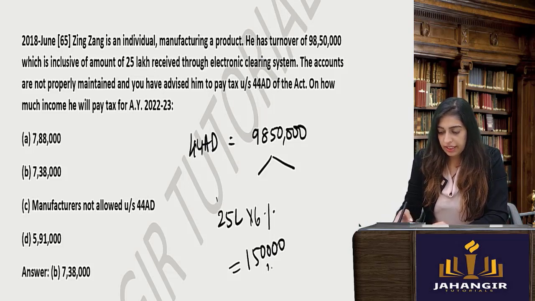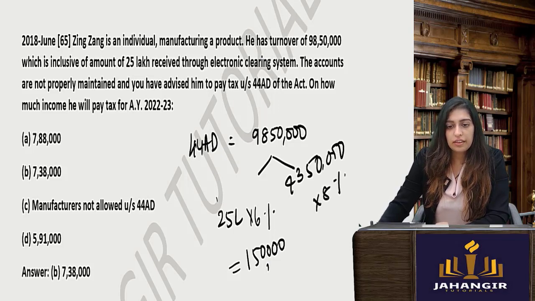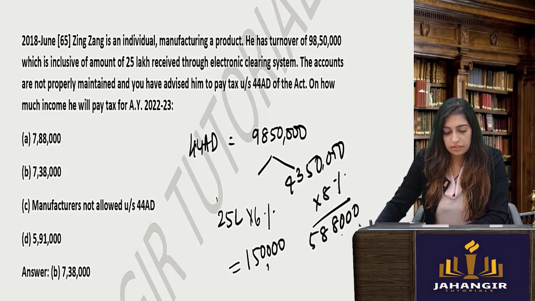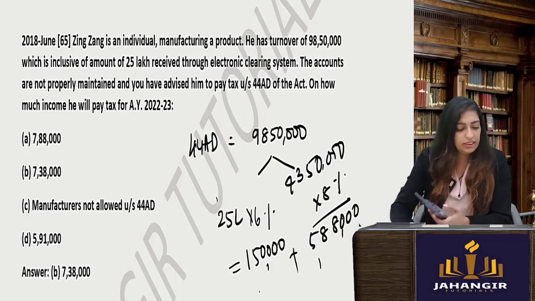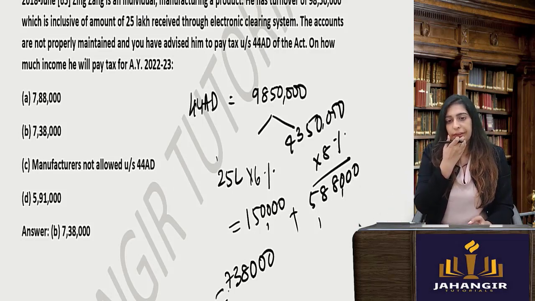The remaining 98 lakh 50,000 minus 25 lakh is 73 lakh 50,000. You will take 8% of that. So that comes up to how much? 5 lakh. Okay. Add both of them. You get 7388. Okay, this is your answer. Got how to do it.